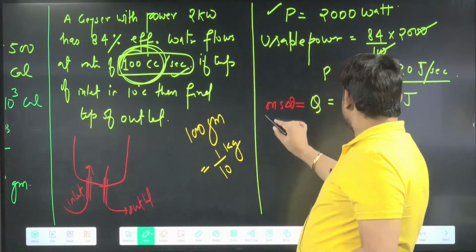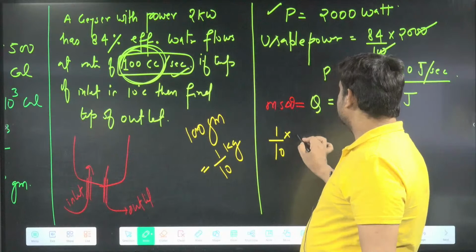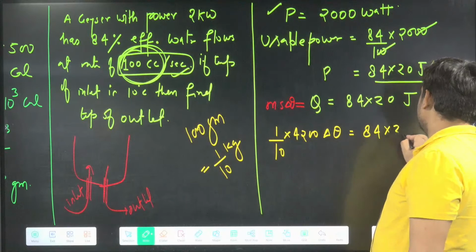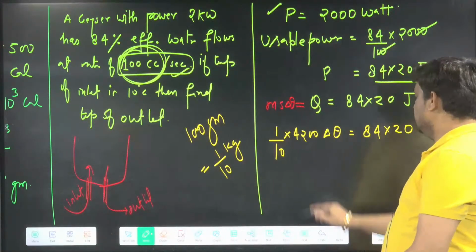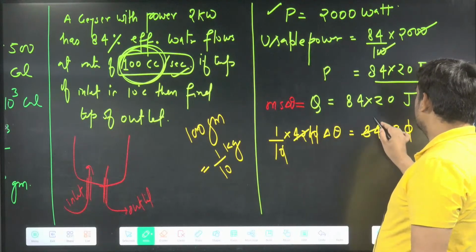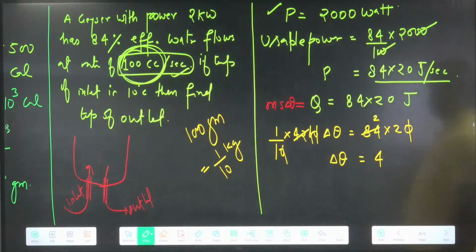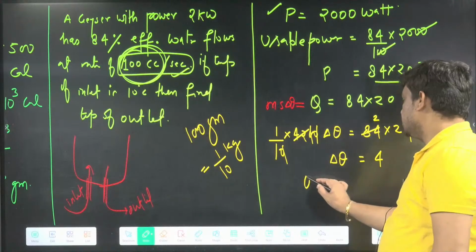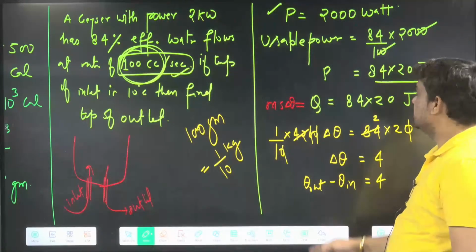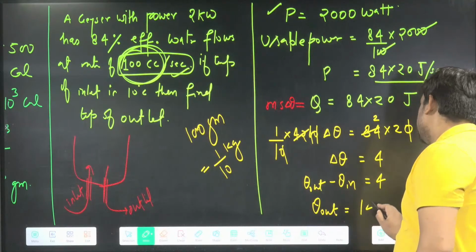Because I'm doing it in joule, the whole question is in SI. So we have 1 by 10 into 4200 into delta theta equals 84 into 20. One 0 cancels here, and one more 0 cancels with this. So delta theta becomes 4. Delta theta is temperature out minus temperature in, equal to 4. The in temperature is 10, so the out temperature will be 14 degrees Celsius.